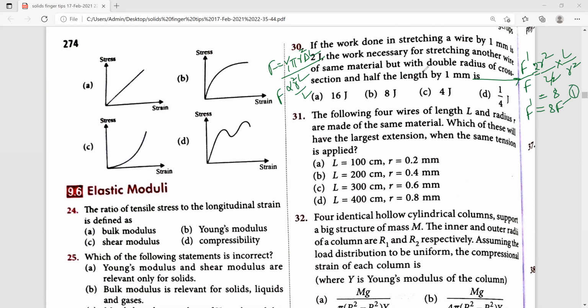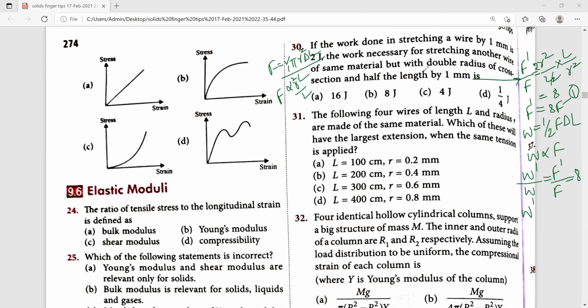Next, the formula for work done in stretching the wire is W equal to half force into delta L. So work is directly proportional to F for the same extension. Therefore W dash divided by W is equal to F dash divided by F, which is 8. So we must find W dash.